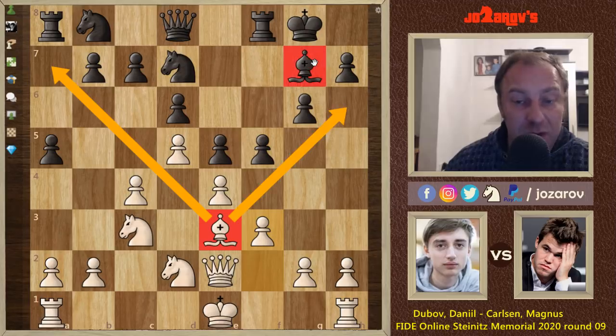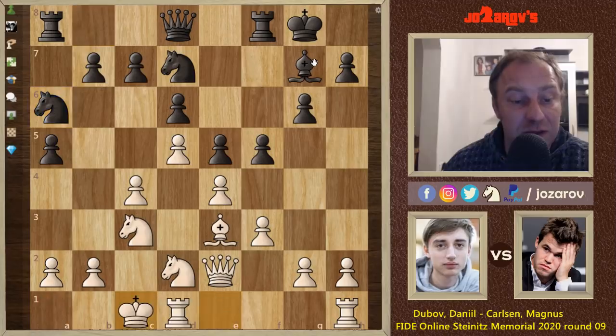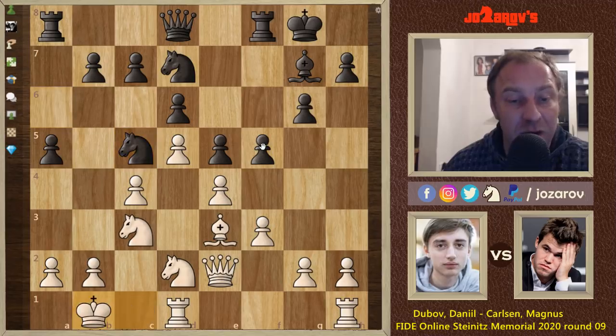And this bishop is really bad. You'll see the problems in Magnus Carlsen's game with his bishop. Knight to a6. We have queenside castling, getting out of this pawn storm here by black. And now knight to c5. King to b1, played by Dubov.